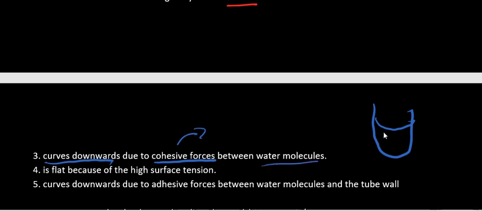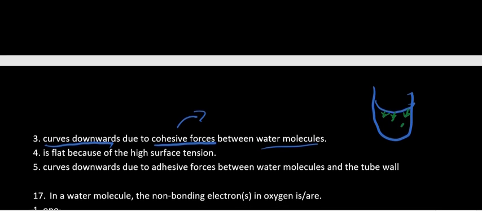Water molecules. So you find that there is a water molecule down there, another water molecule there, another. This water molecule is trying to pull that one, pull that one, pull that one. So as a result of that you have that downward shape.